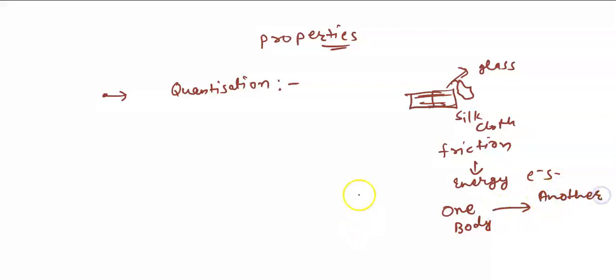Now, one thing should be clear to you: all material is made up of atoms. The entire universe is made up of atoms. Like if we talk about silk or glass rod, they are made up of atoms. And atoms are basically electrically neutral bodies. What does it mean?